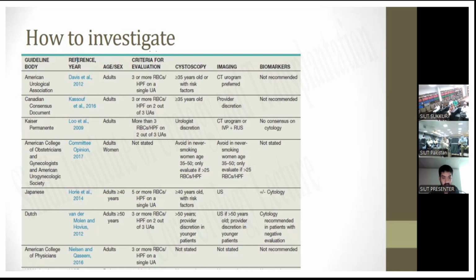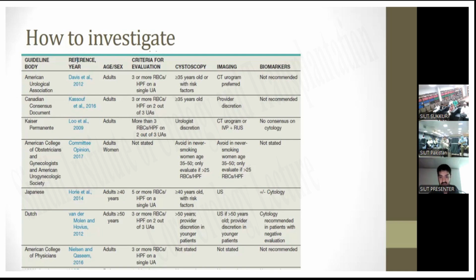According to the Dutch guidelines, if age is greater than 50 years, then the criteria for evaluation is 3 or more RBCs on 2 out of 3 urine analyses, and for cystoscopy the age should be greater than 50 years old, with discretion in younger patients. And for imaging, ultrasound if greater than 50 years old, with discretion in younger patients.